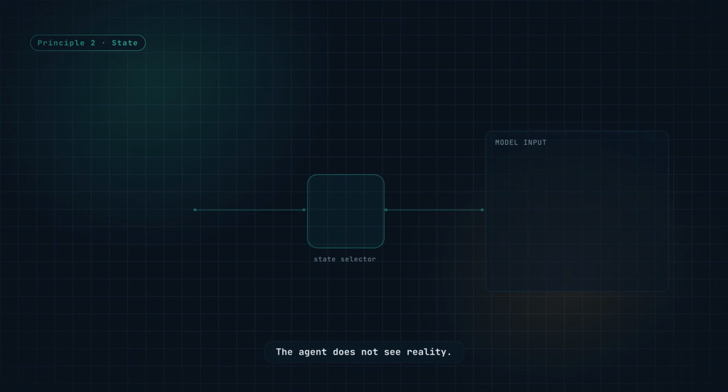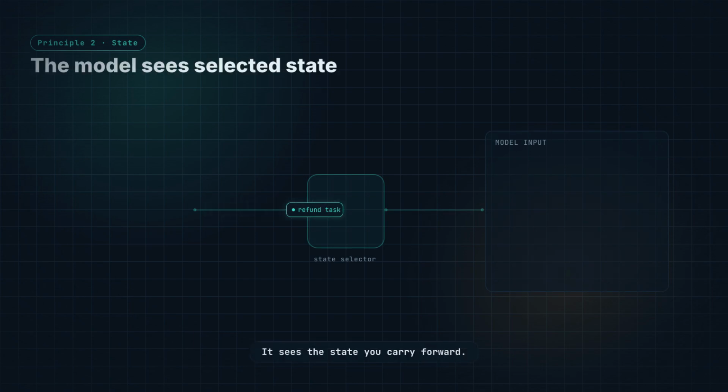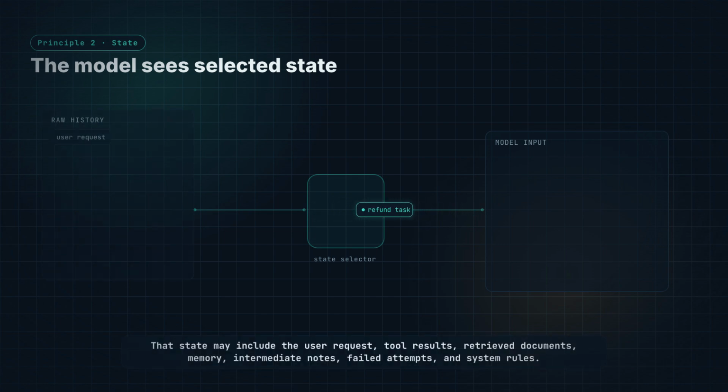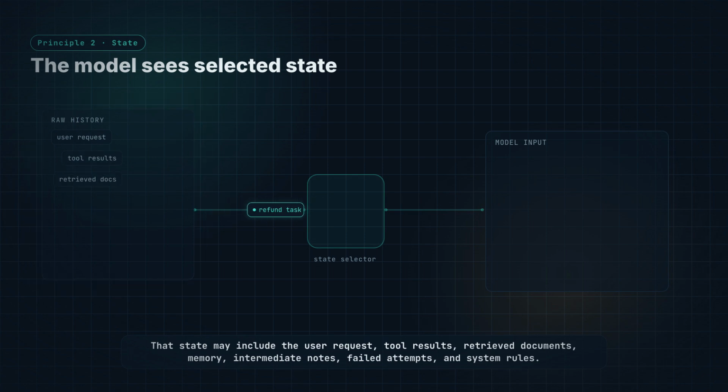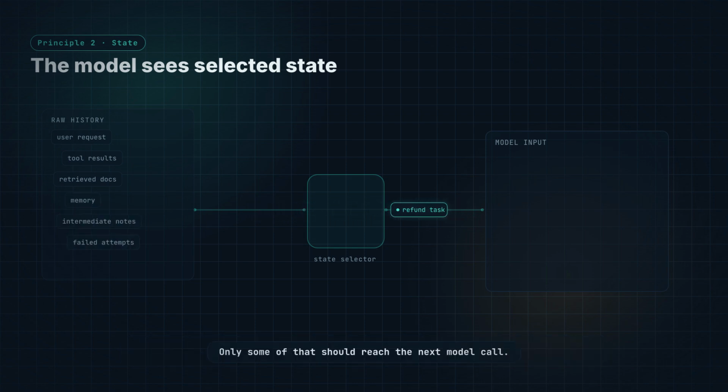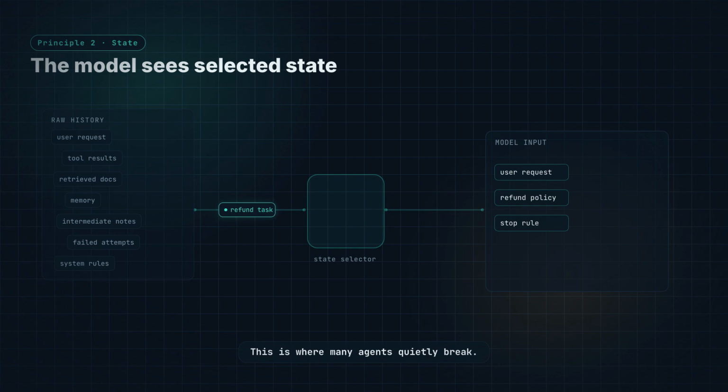The agent does not see reality. It sees the state you carry forward. That state may include the user request, tool results, retrieved documents, memory, intermediate notes, failed attempts, and system rules. Only some of that should reach the next model call.